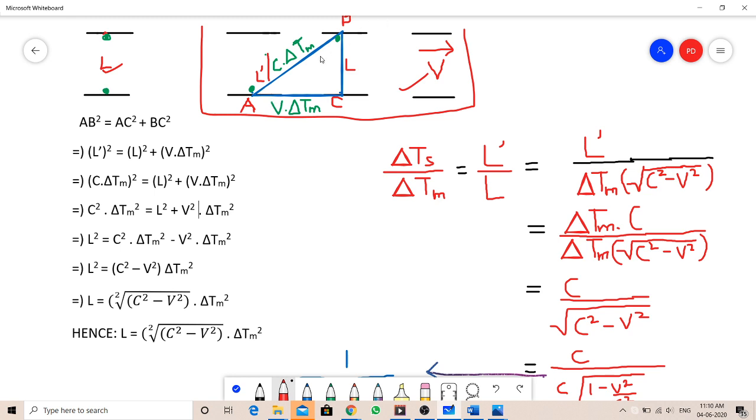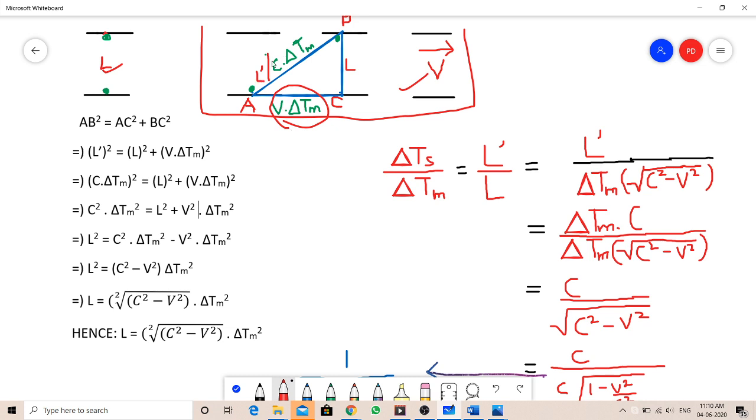This is a diagonal trajectory, and we already know that the curved trajectory is L dash, and this perpendicular one is L. If we take two light clocks at different times, the distance covered is given by the time duration times the velocity of the clock. So v times delta tm is the distance covered at the given time, delta tm.